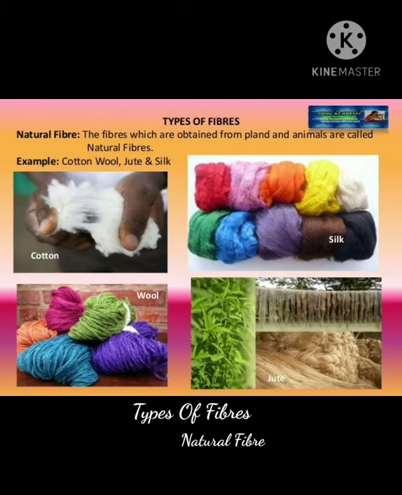Types of fibers. Natural fiber. Natural fibers are fibers that are produced by plants and animals. They can be used as a component of composite material. Natural fibers can also be made into sheets to make paper. For example, cotton, wool, jute and silk.